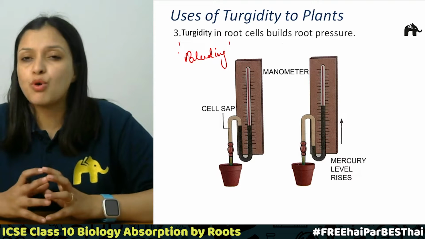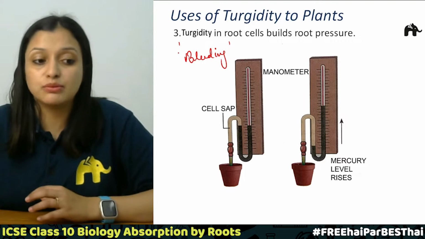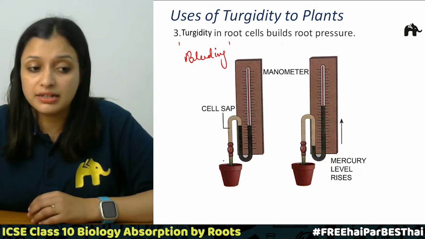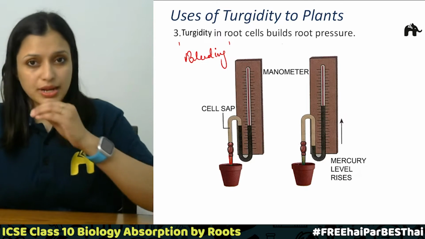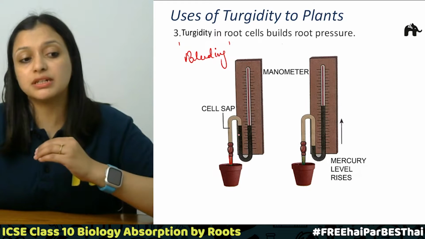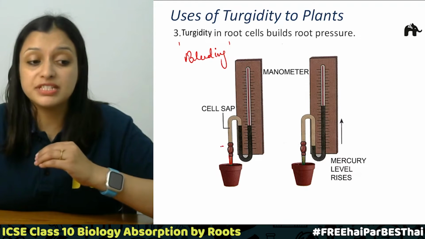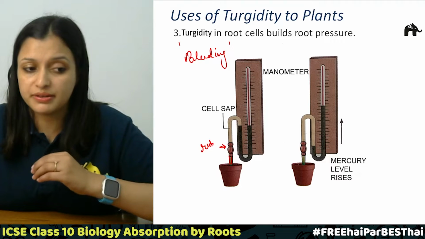So this is a small experiment that can be done, where this is a well-watered plant, and this was the stem, and now as soon as we cut the stem, we fix it with a glass tube, and we seal it with a rubber stopper, right?